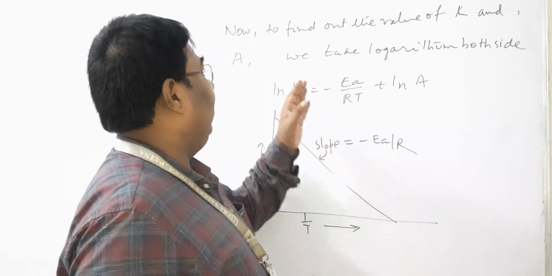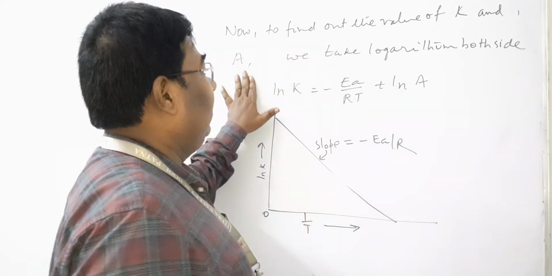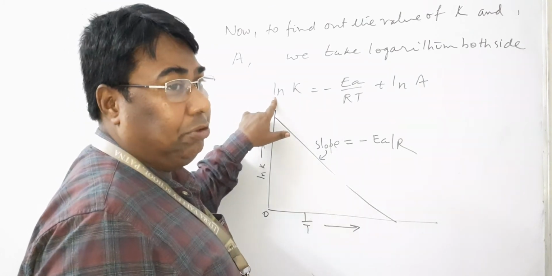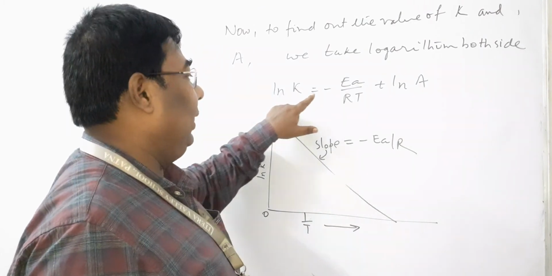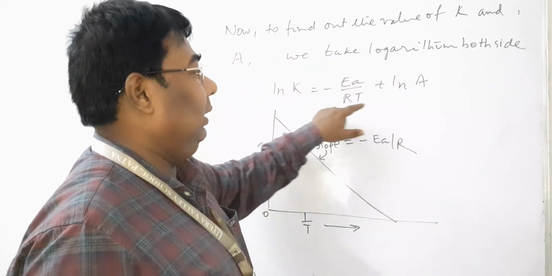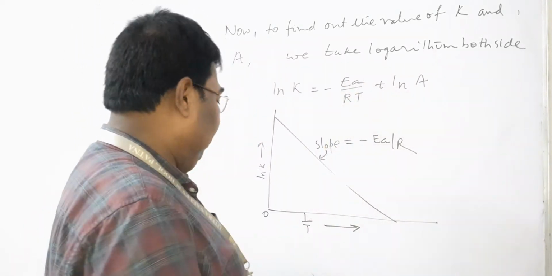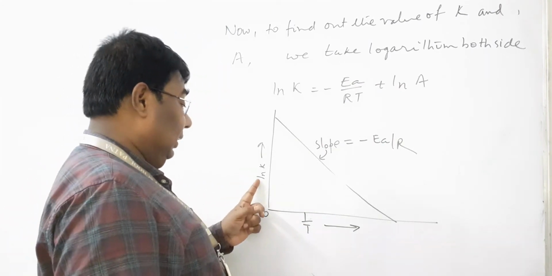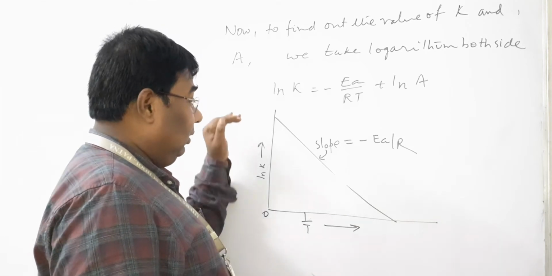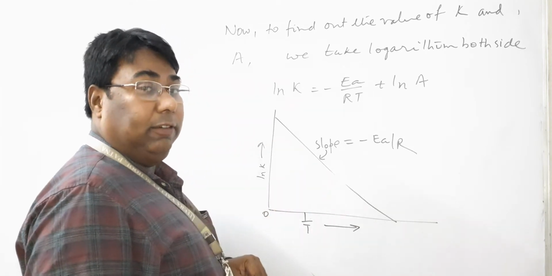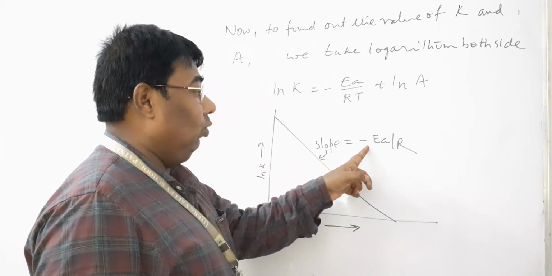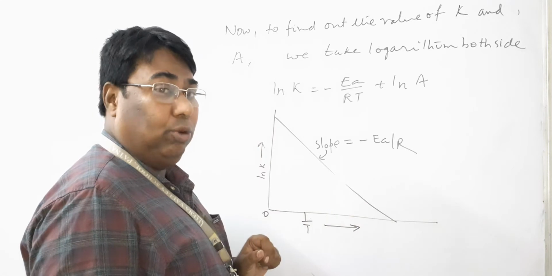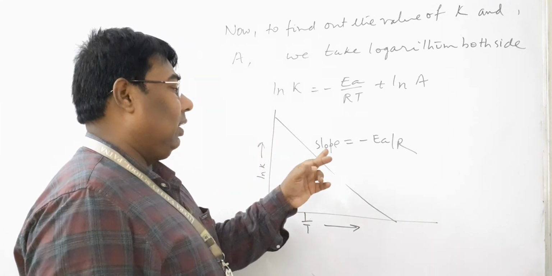Now to find the value of k and A, we take logarithm on both sides. Then the Arrhenius equation becomes ln k = -Ea/RT + ln A. Now we plot the graph between ln k and 1/T. Then the graph is obtained and the slope gives the value of -Ea/R. This is asked several times in the board examination. Graph is given, what is the value of slope?